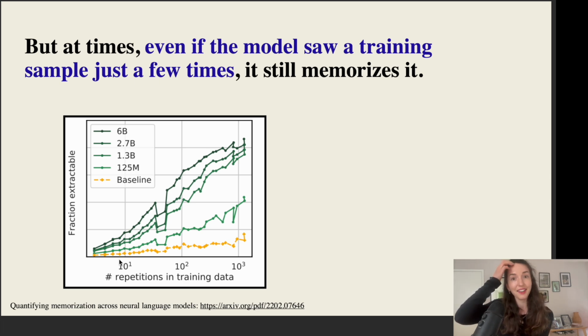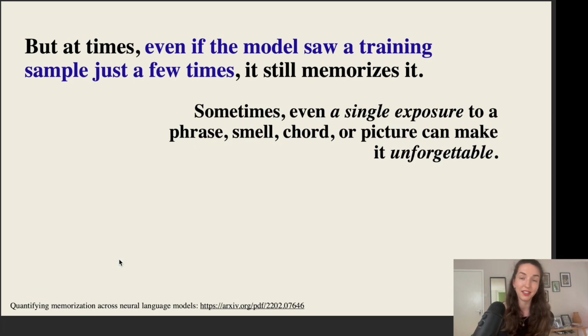However, what I want to highlight, which is interesting, is that while the trend is clear, more repetitions, more memorization, there are certain examples that have been seen only a handful of times, and the model still decided to memorize those. So here we might be coming back to these atypical instances that the model for some reason still finds important, but has no other way of learning about besides exact memorization.